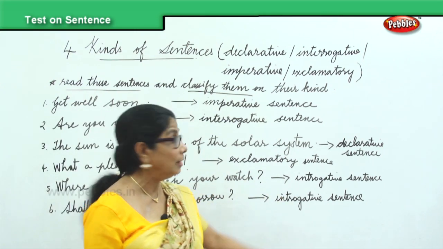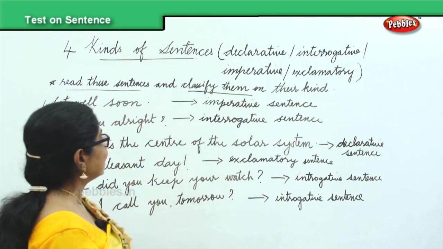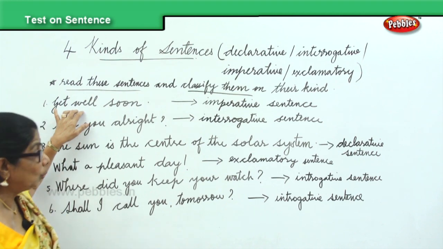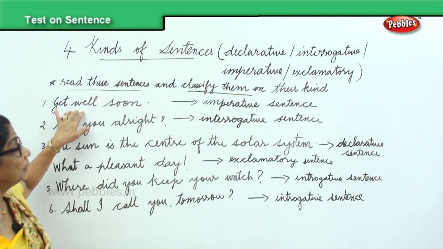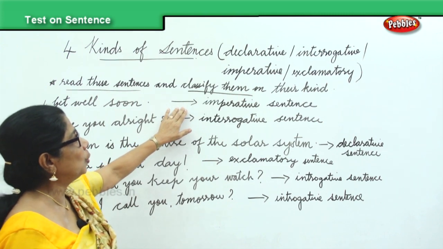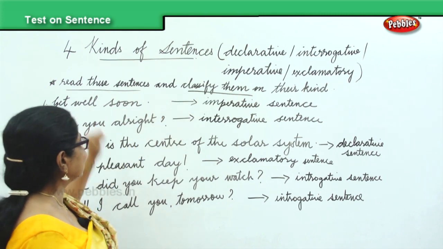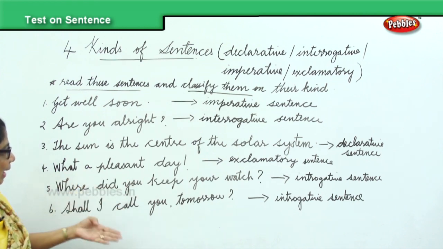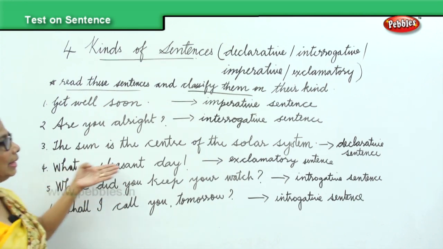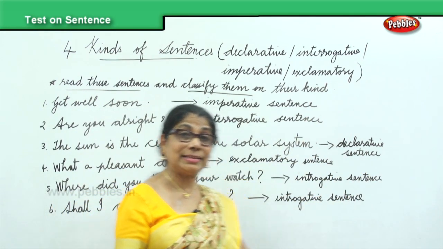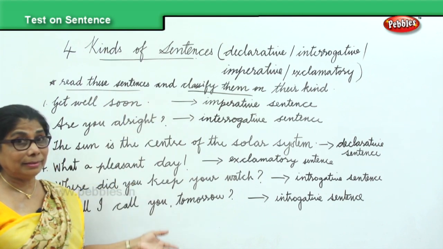All these are interrogative sentences. Then you have the imperative sentence. Get well soon. Wishing someone. And finally, you have the exclamatory, exclaiming: what a pleasant day. Exclamatory sentence. So all the four kinds of sentence we have found here.